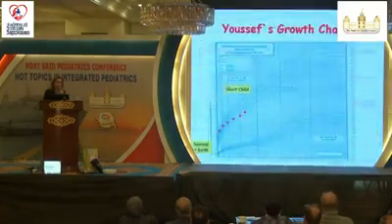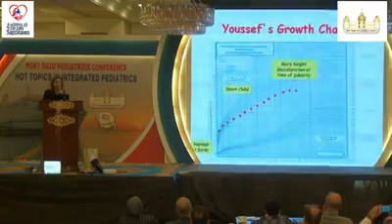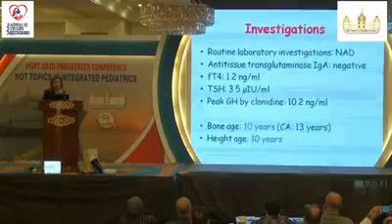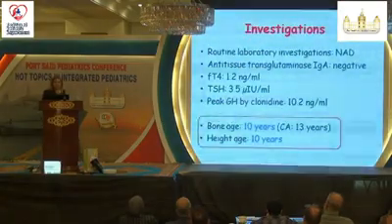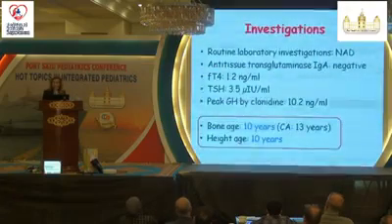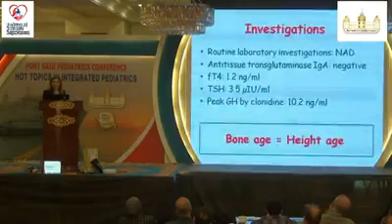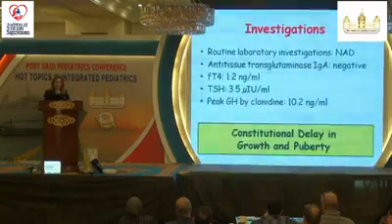He was normal at birth, and then he began to be a short child. And then more height deceleration occurred at the time of puberty. Routine labs, celiac screen, thyroid, and growth hormone were normal. And look at this clue. The bone age was delayed 10 years, and the height age was 10 years as well. So we have a bone age exactly equal to the height age. What's your diagnosis? Yes, constitutional delay in growth and puberty.